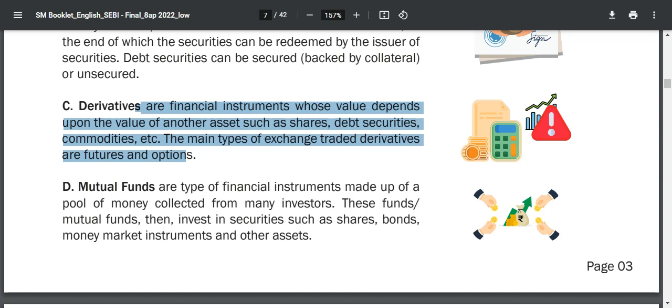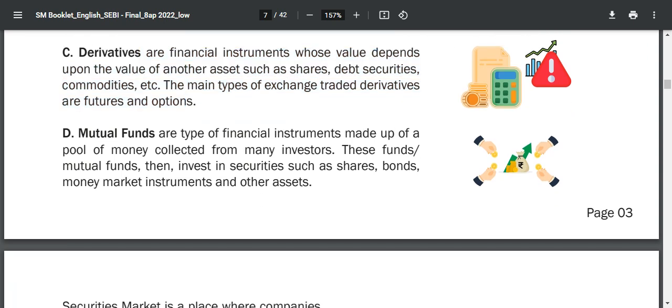Okay, next we talk about mutual funds. Mutual funds are a type of financial instrument made up of a pool of money collected from many investors.